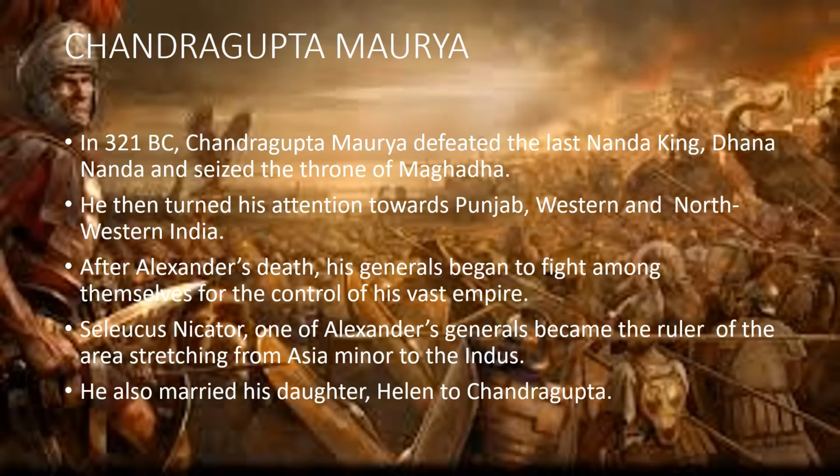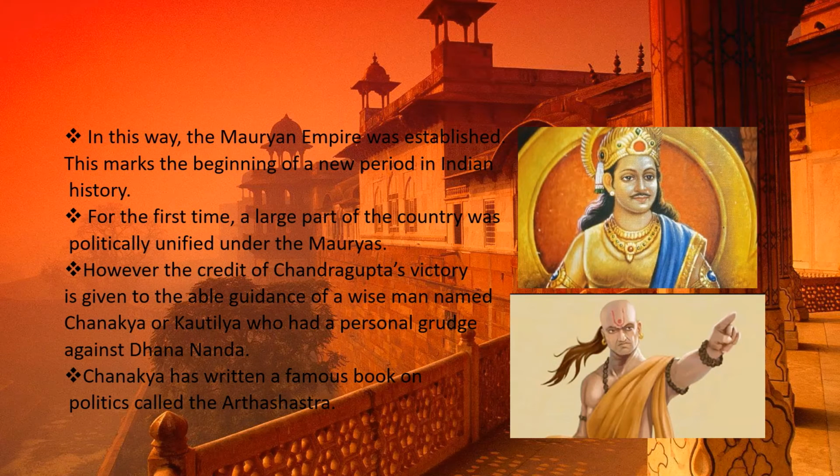Chandragupta Maurya and Seleucus Nicator had a war, and Seleucus Nicator lost the battle. So Chandragupta Maurya married Seleucus Nicator's daughter Helen. In this way, the Mauryan Empire was established. This marks the beginning of a new period in Indian history.